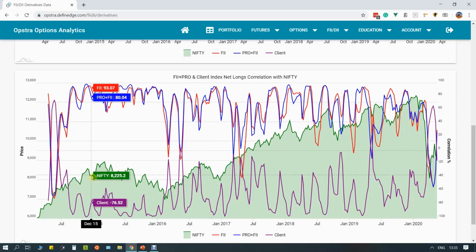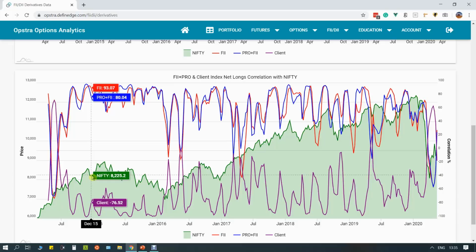Now, one thing I would like to say here is that don't use this as a primary indicator for your trading. Always your primary trading indicator should be based on your technical analysis, price action analysis, or some other analysis that you do in your own setup.